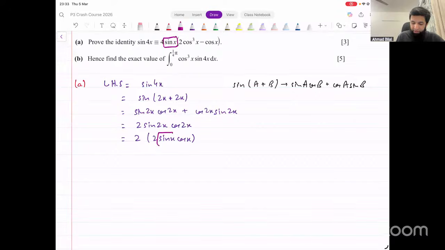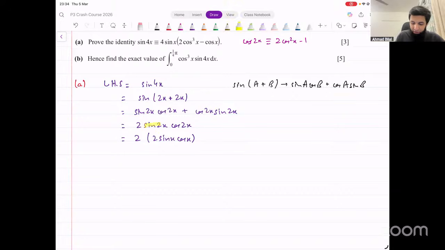You already have 1 sine x here. And the rest of it is just cos. Now for the double angle identity for cos, you've got three possibilities, right? You should be using the one that has only cos because that will be more efficient in this case. Cos 2x, one form of that is 2 cos square x minus 1. It's given in the formula sheet. That will be more efficient to use in this case.